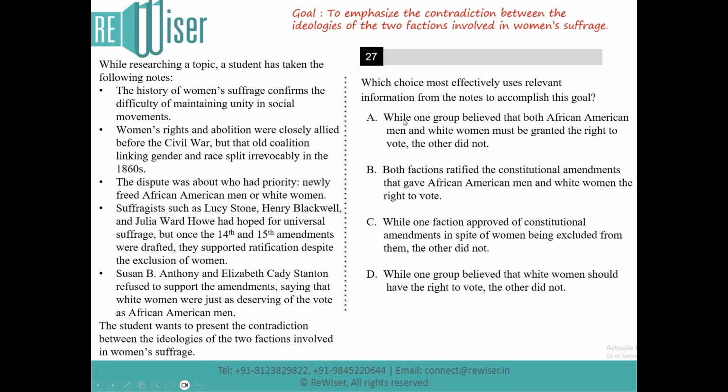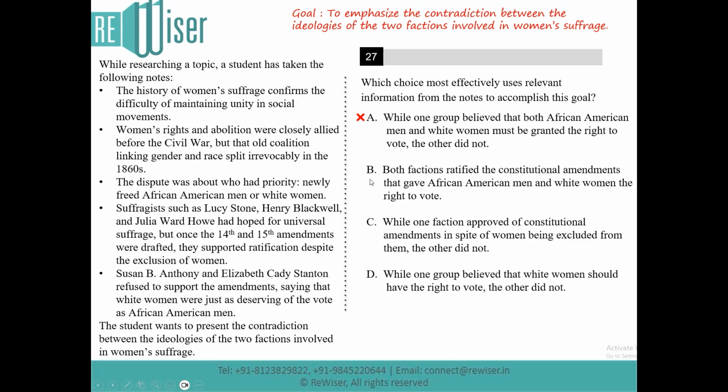Let's take a look at option A. While one group believed that both African American men and white women must be granted the right to vote, the other did not. Now A is clearly incorrect because in fact both the groups wanted African American men and women to secure the right to vote, right? The contradiction between the ideologies was that one group supported the amendments despite the exclusion of women from suffrage, whereas the other did not. So A is not the right answer.